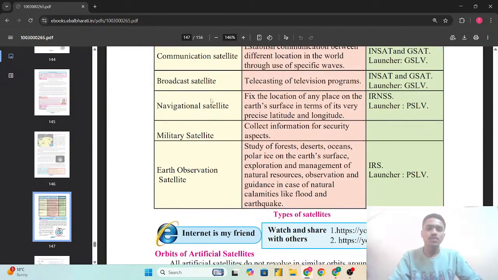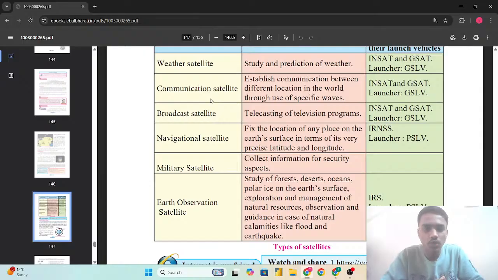Next is the communication satellite. It establishes communication between different locations in the world through the use of specific waves. Here also INSAT and GSAT, and the launcher used is the GSLV. Next is the broadcast satellite, which is used for the telecasting of television programs. That is INSAT and GSAT, launcher GSLV.